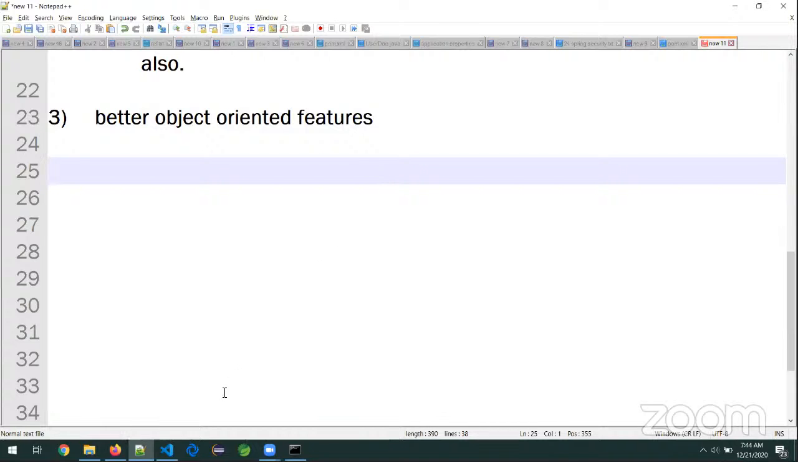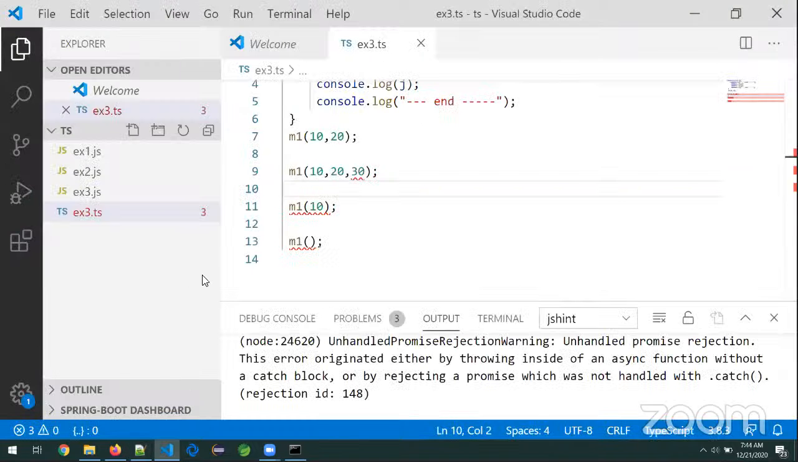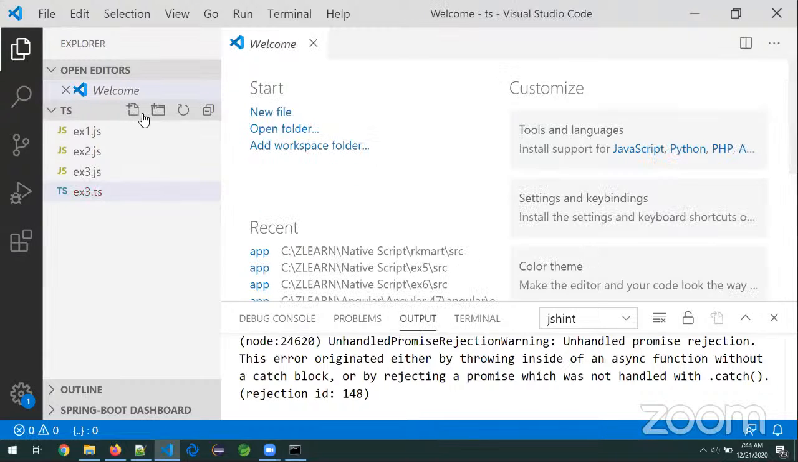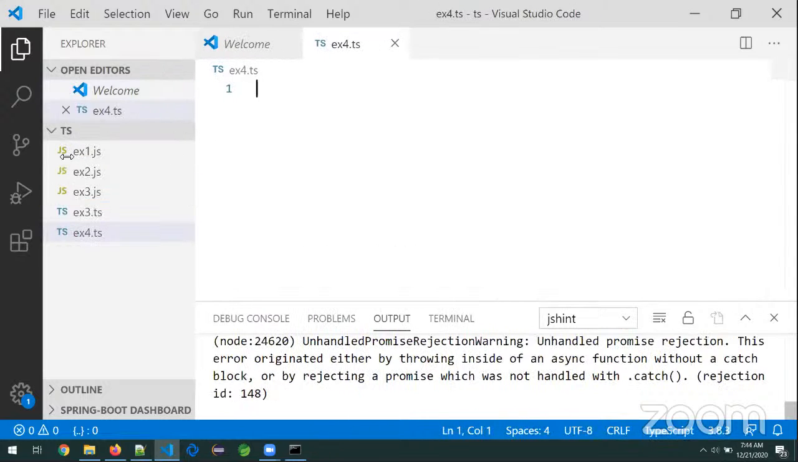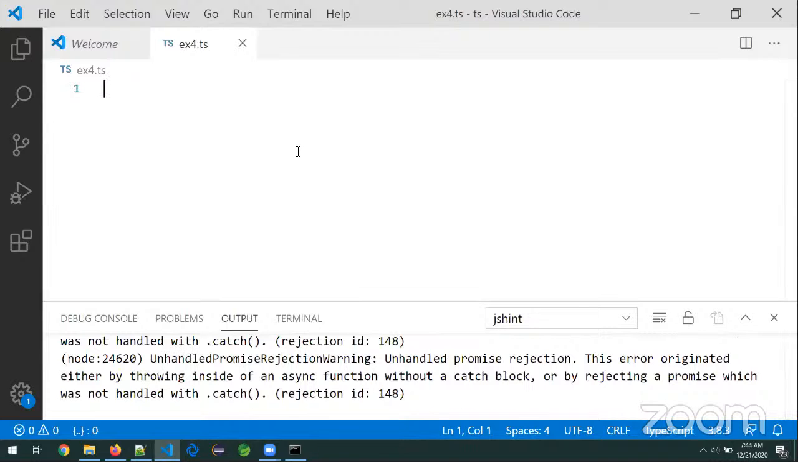Sir, can you give me a simple example? Yes, of course I can. So let me create a simple class here, example 4.ts. Guys, tomorrow I will show you how to use the Visual Studio Code editor. So right now, observe how to write a class. Most of you know this one. How to write a class? Class name.